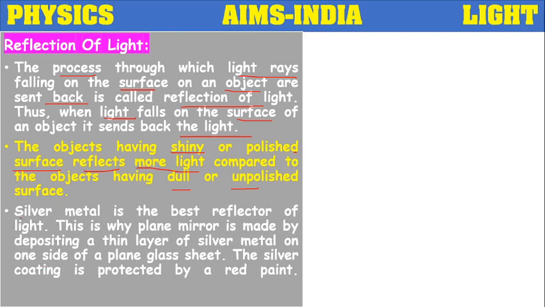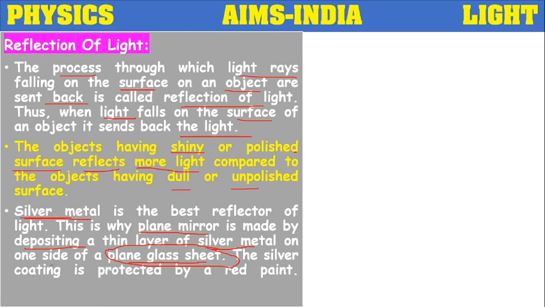Silver metal is the best reflector of light. That is why a plane mirror is made by depositing a thin layer of silver metal on one side of a plain glass sheet. For making a mirror, they take a plain glass sheet first, and on the backside of it they make a coating with silver metal.